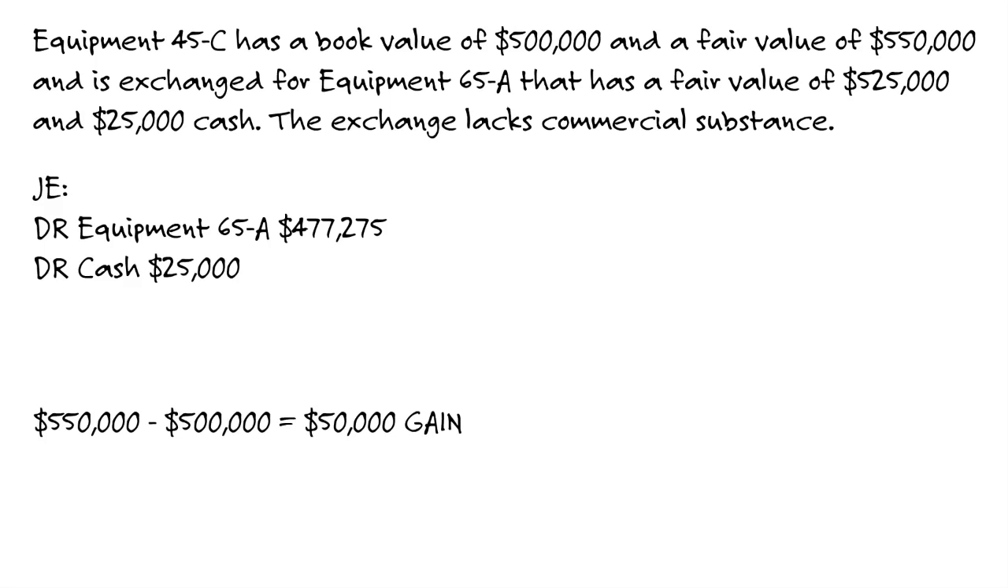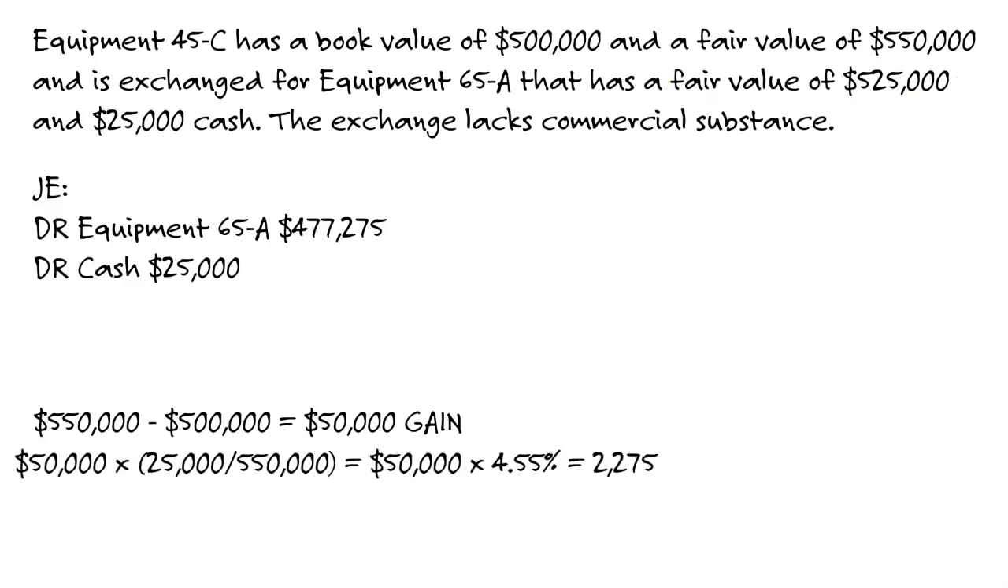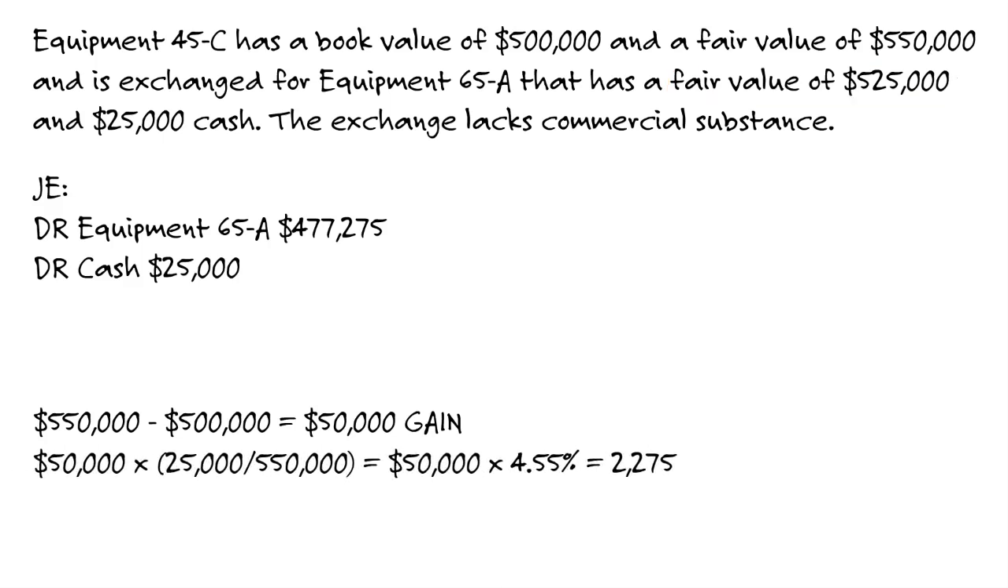So you got to set up a fraction for me. In your numerator, $25,000, the cash received. In your denominator, that same $25,000 plus the fair value of what you received. So my numerator's 25, my denominator's 25 plus the fair value of equipment 65A, 525. So 25 divided by 550 is 4.55%. So we're going to recognize 4.55% of our mathematical gain of 50,000.